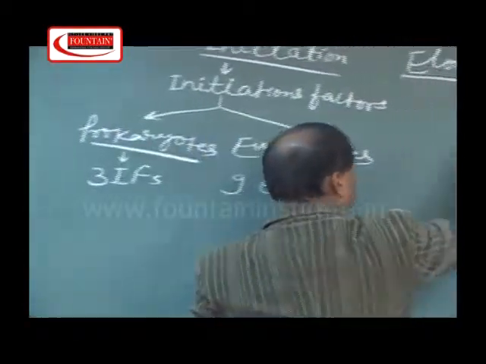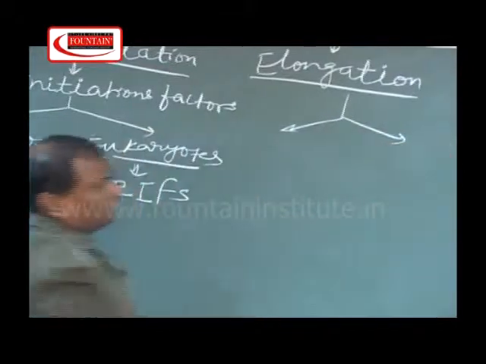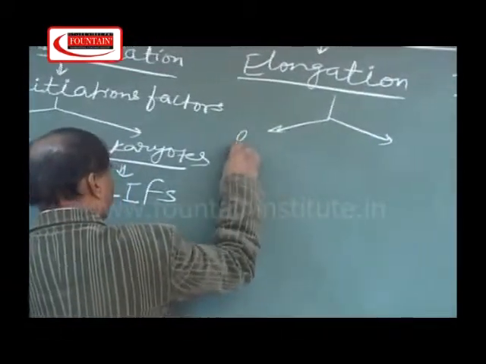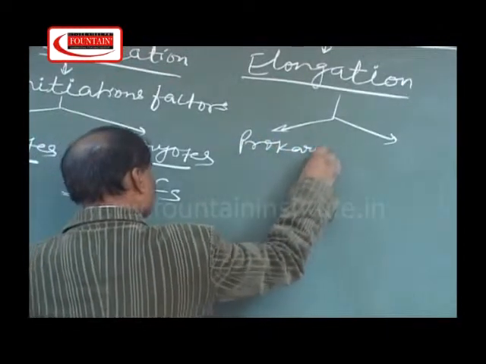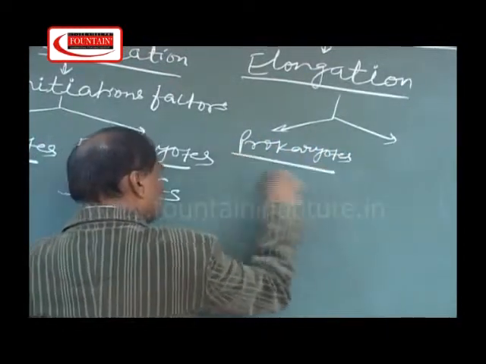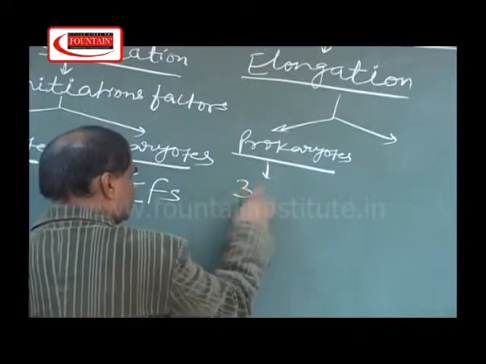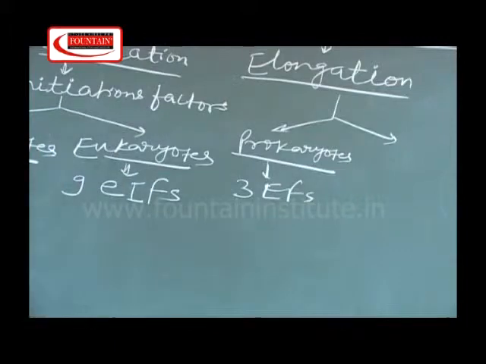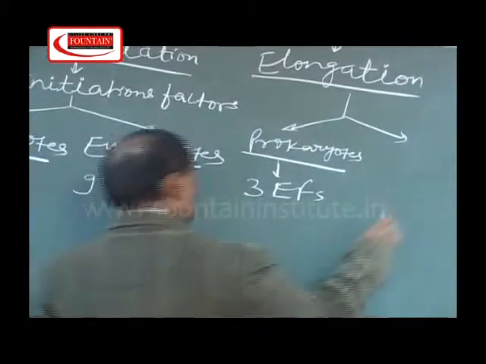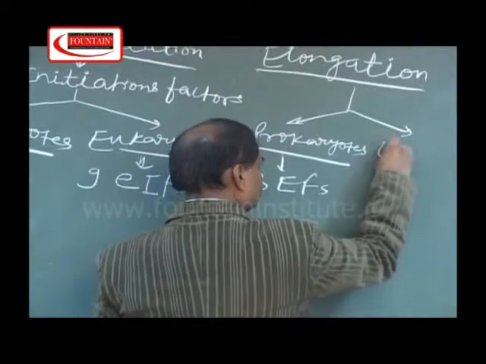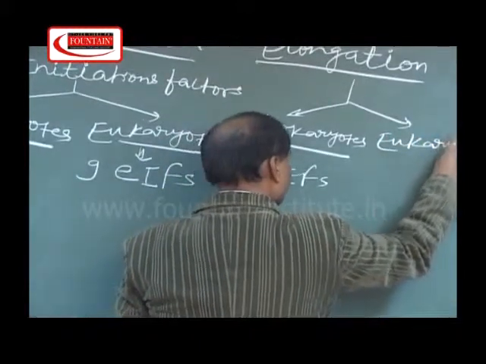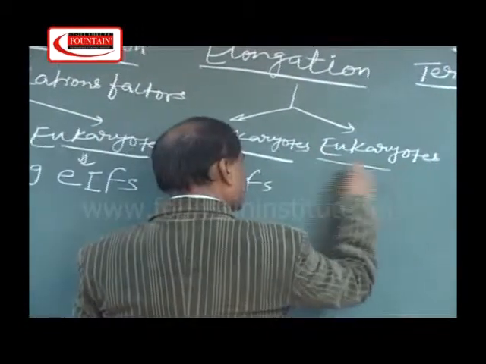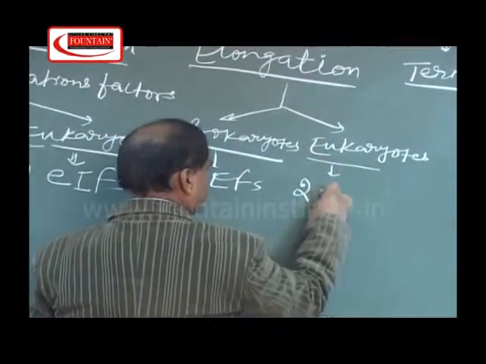In the case of elongation, also it is divided into two parts, that is the prokaryotes and eukaryotes. In the case of prokaryotes, there are 3 elongation factors. And in the case of eukaryotes, there are only 2 elongation factors.